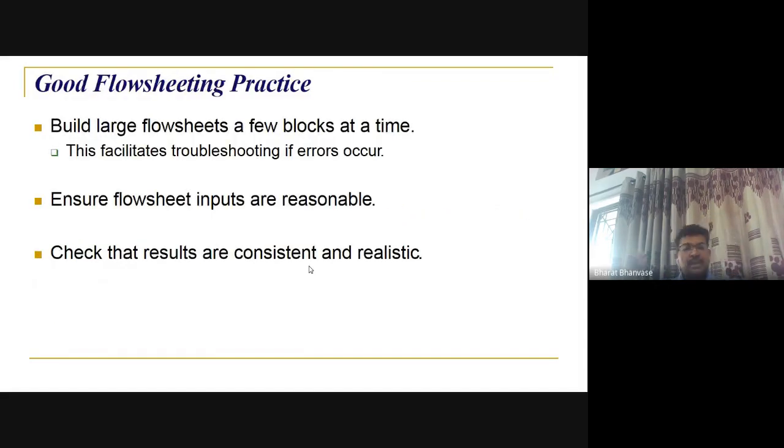So what will be good flow sheeting practice here? Build large flow sheets a few blocks at one time. That means the number of blocks should be less. That should represent your system, and should not deviate from your real system, right? It should ensure you have reasonable inputs, otherwise that will lead to quite a different solution at the end, right? Then check the results are consistent or realistic. That is again very important.